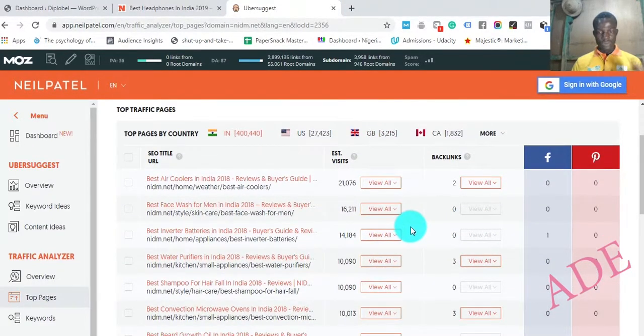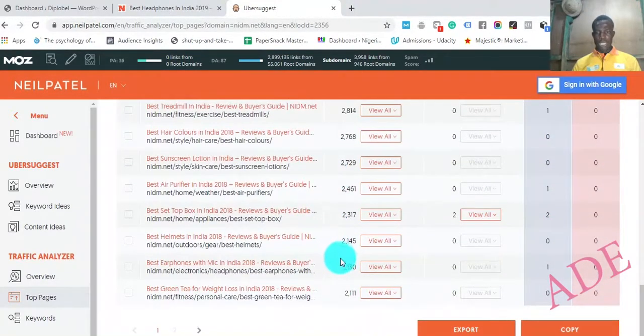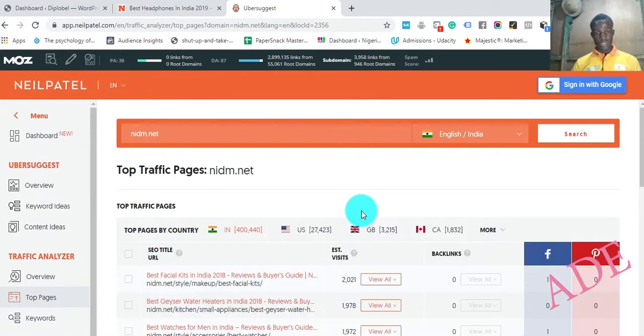The first 3 articles, or the top 3 articles on the website, there's a total of 2 backlinks. So this is having 21,000 visits and with 2 backlinks. This is having 16,000 visits with 0 backlinks, 14,000 visits per month with 0 backlinks. So you can imagine how much we can accomplish with just writing articles with these backlinks. So let's go straight. Let's look for the top headphones in India. Okay, I still haven't found it, so let's see if we find it on the second page.